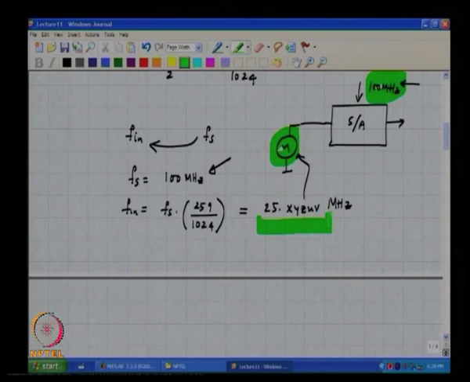So even if you manage to get a generator which is good enough to specify its frequency to 6 decimal places, if Fs and Fin are two independent sources, you will find that even though nominally the ratio is 259 by 1024, they will drift away with time.